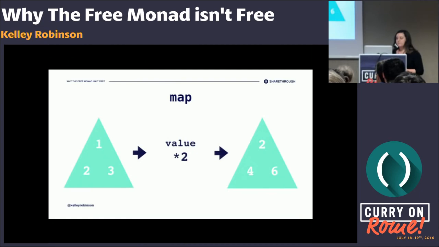If you want to look at this with pictures, you can think of it as applying a function there. The function in this case is multiplying all the values by 2, and then returning the new container with all of the values in the container multiplied by 2. The result is on the right.